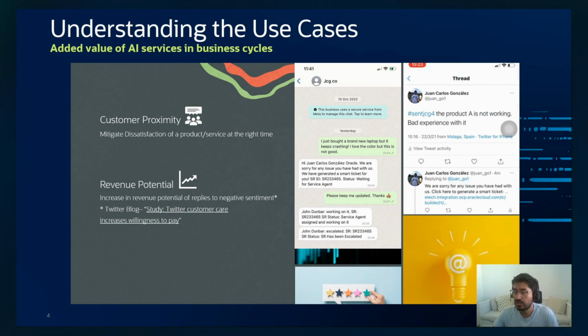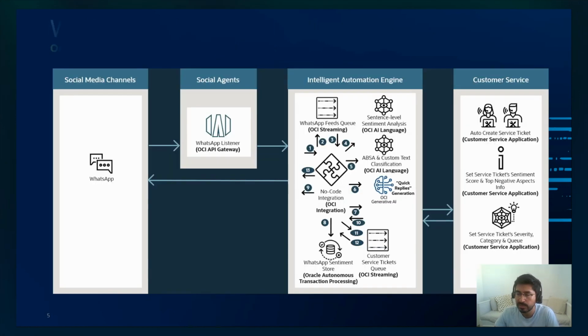So basically it's how to improve and enable smart customer service using these AI services, and also using a platform that can speed up these kinds of initiatives or solutions, that is Oracle Integration Cloud. We will talk about that in a couple of minutes.